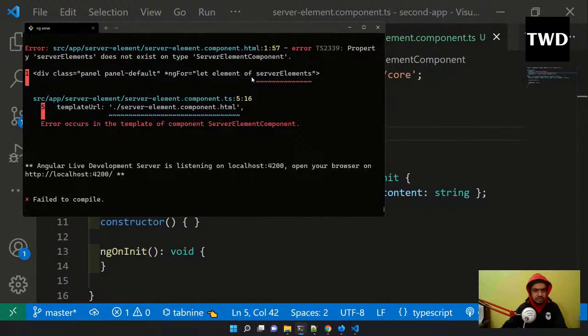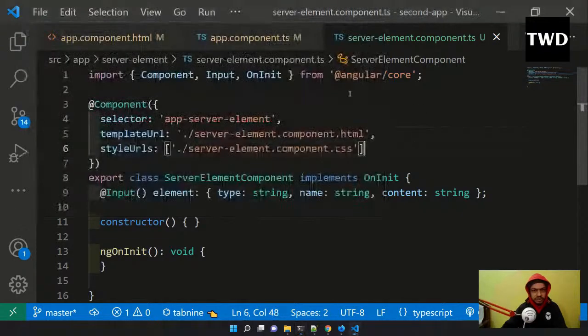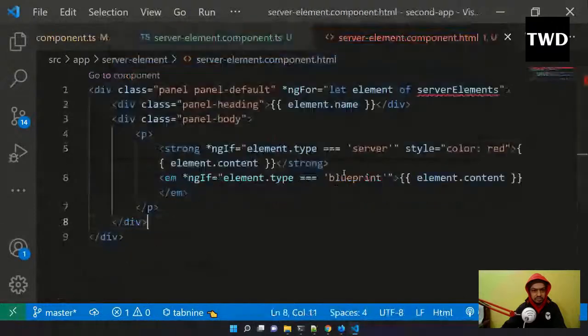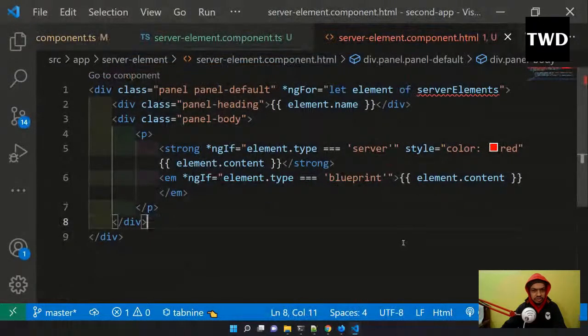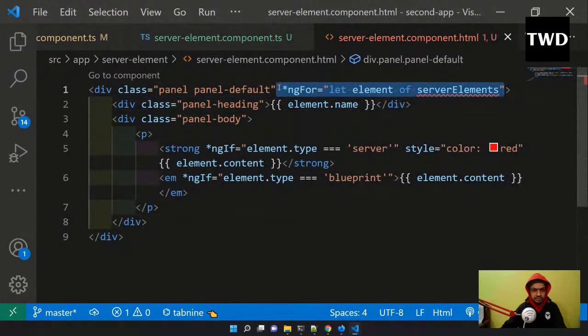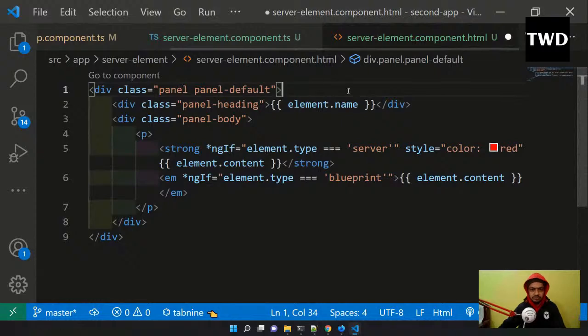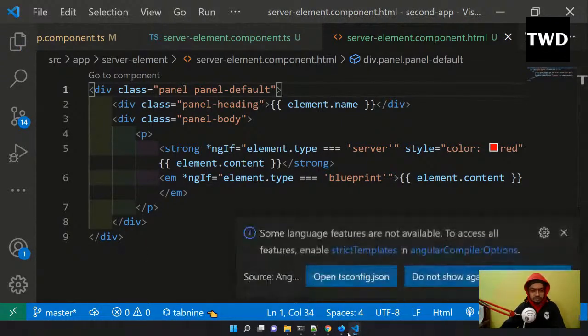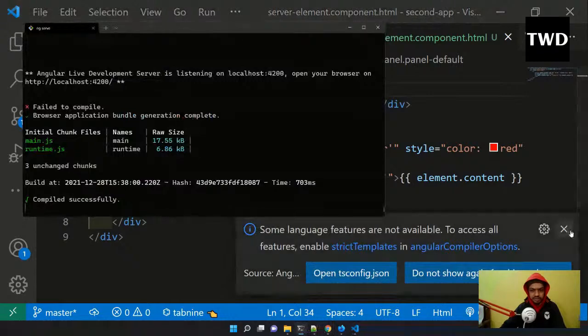It is giving me an error in the server element component dot html. Okay, actually this doesn't have this thing, ng4. I have to remove it from here. Now it is compiled successfully.